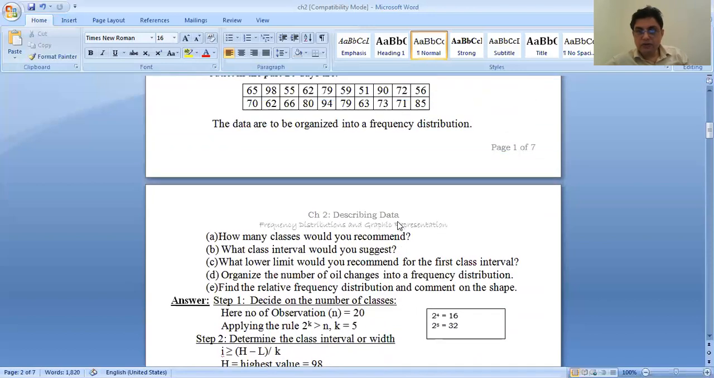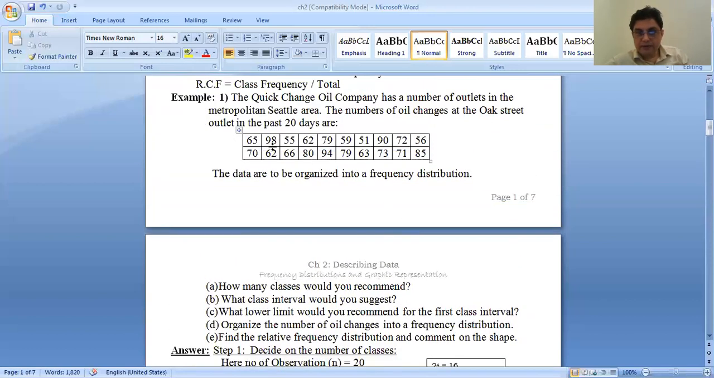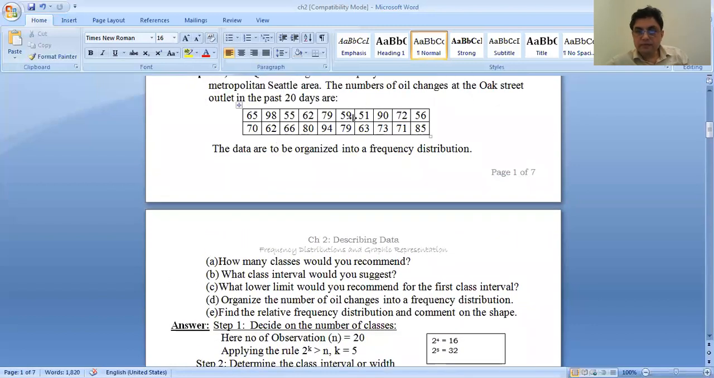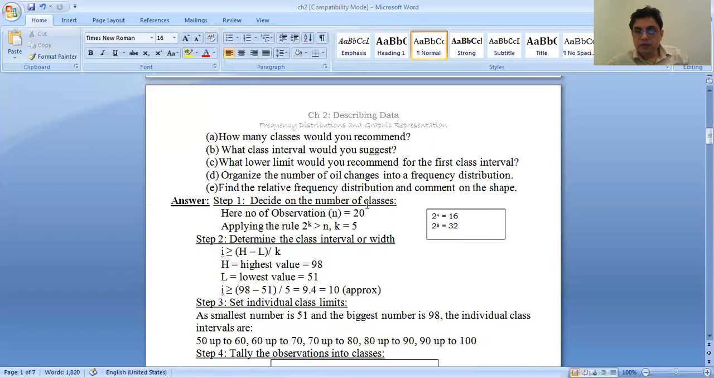Now the highest value is 98 and the lowest value is 51, and K is 5. So 98 minus 51 divided by 5 is 9.4. But we have to take the integer value, so the next value is 10. So 10 will be the class interval. So 5 classes, with class interval 10.